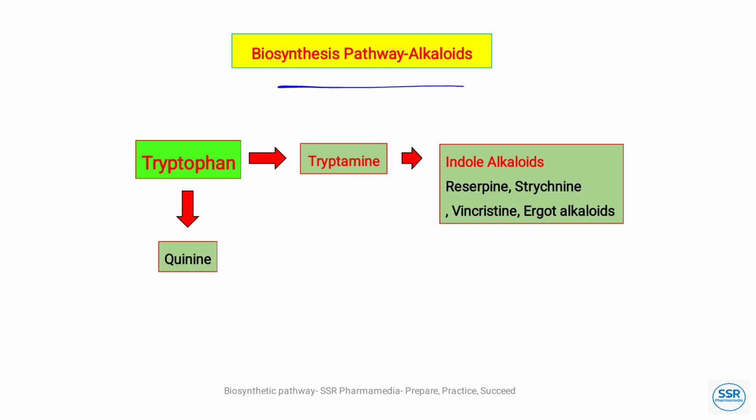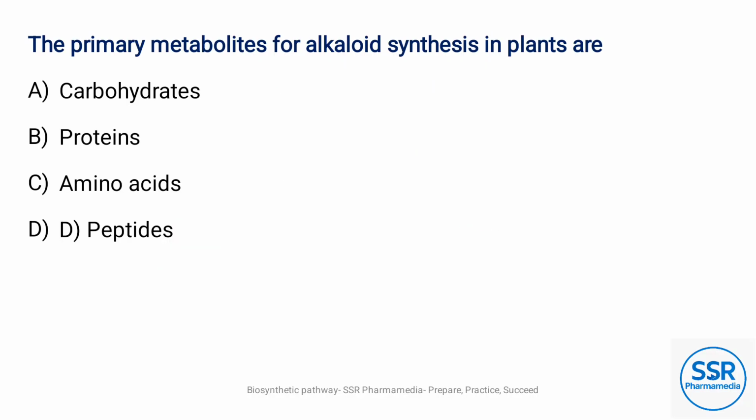Next, biosynthesis pathway of alkaloids from tryptophan: from tryptophan, quinine, and from tryptophan to tryptamine, and from tryptamine to indole alkaloids like reserpine, strychnine and vincristine, and ergot alkaloids. So we'll move into the questions.